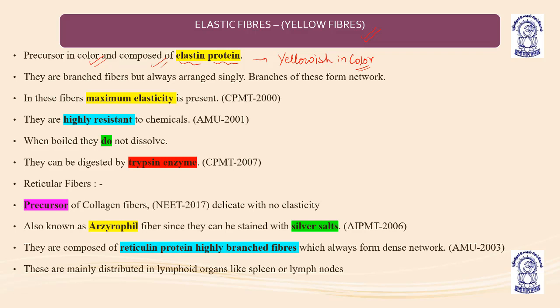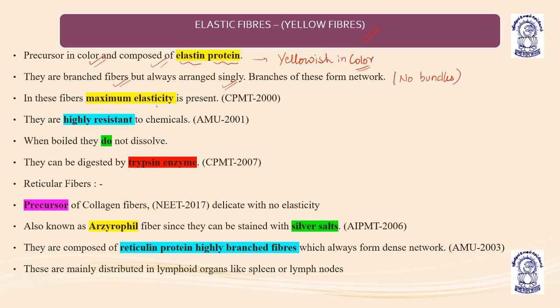And they are elastic. This protein is elastic, and that is why it is known as elastin protein. They are branched fibers, but always arranged singly. They never make bundles. The fibers form a network, and no bundles are formed.